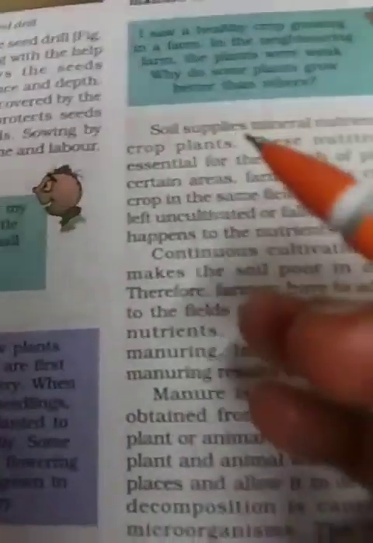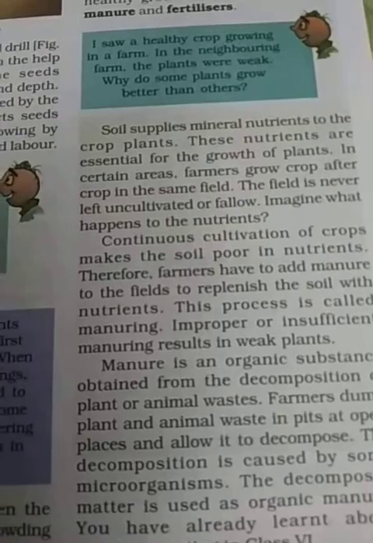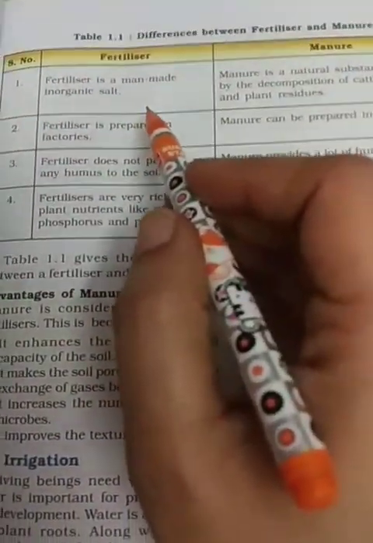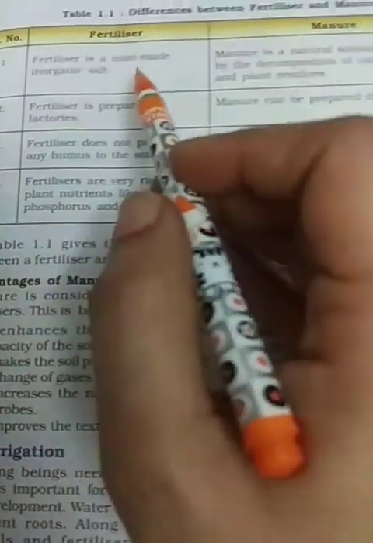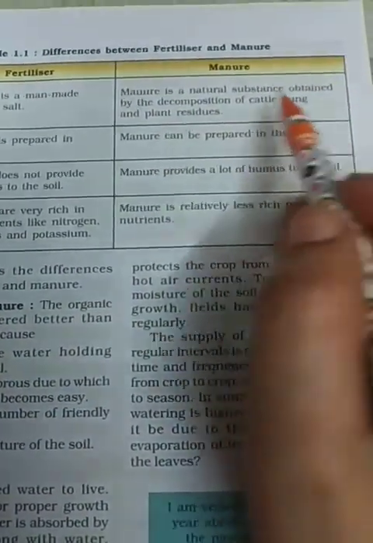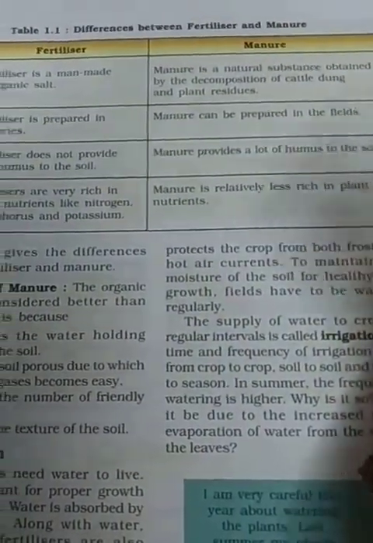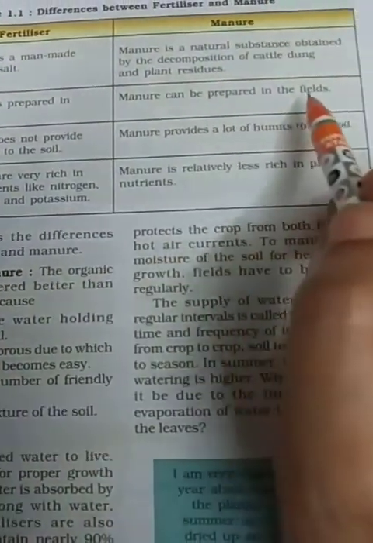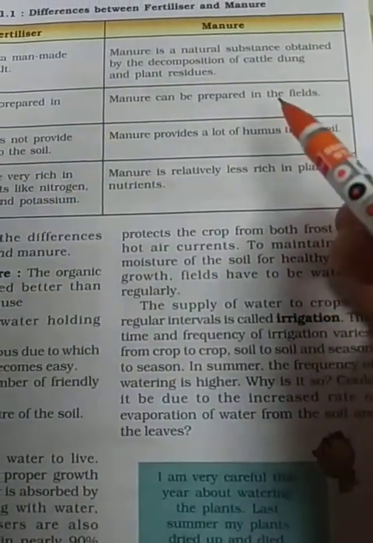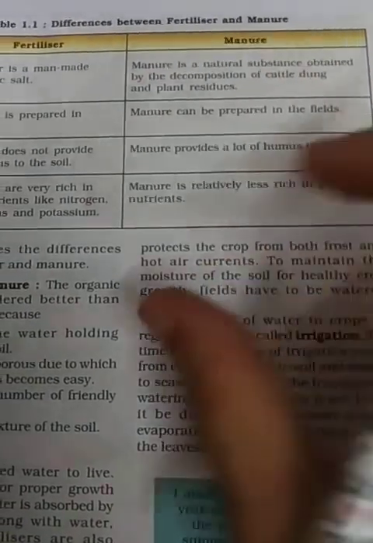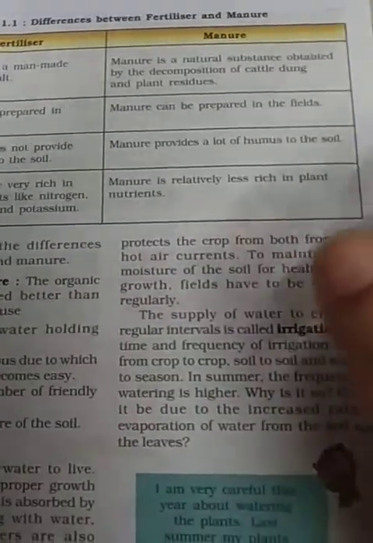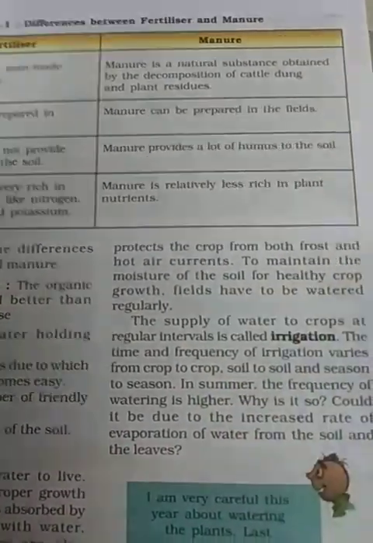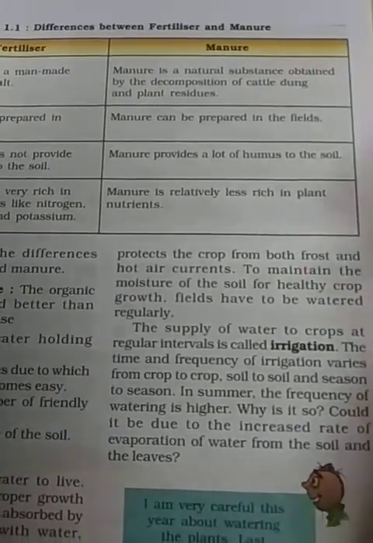So what are the differences between fertilizer and manure? Fertilizer is a man-made inorganic substance, as I told you that it is made in factories, whereas manure is a natural substance obtained by the decomposition of cattle dung and plant residue. Manure can be prepared in the fields by collecting kitchen waste, cattle dung, and plant residues, covering it in the soil and leaving it for 1 or 2 weeks. It will be converted into manure.